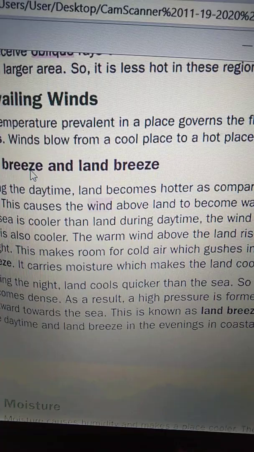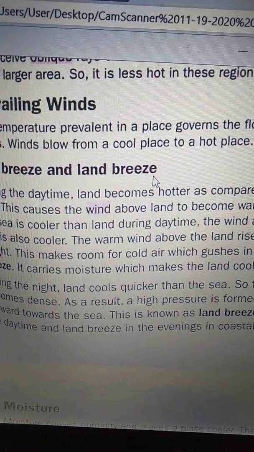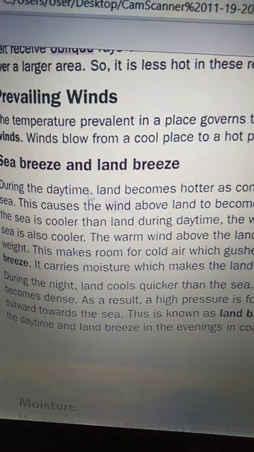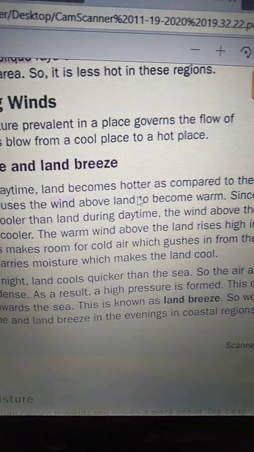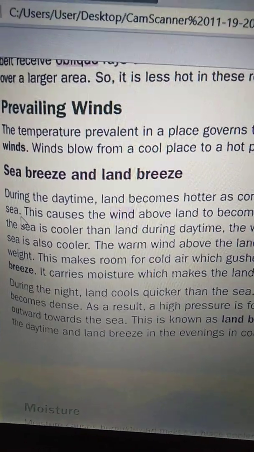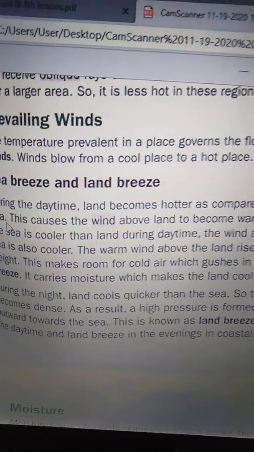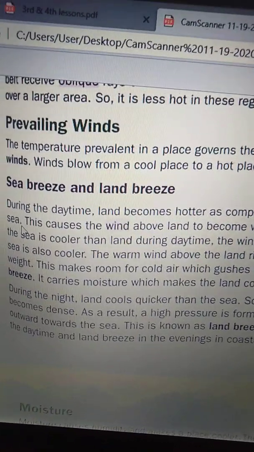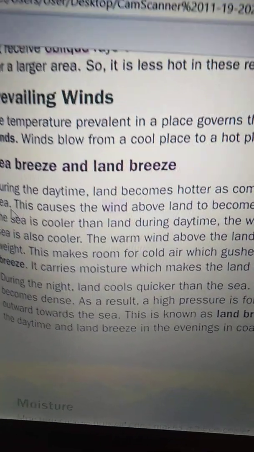next one, sea breeze and land breeze. During the daytime, land becomes hotter as compared to the sea. How does it become hotter? Due to the sun.